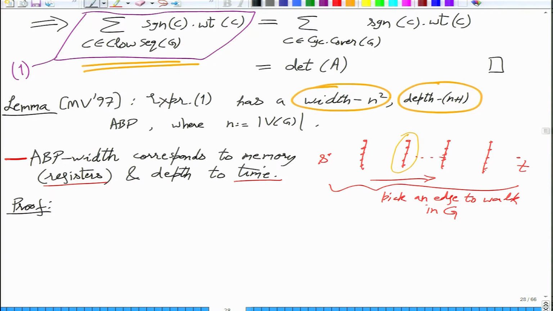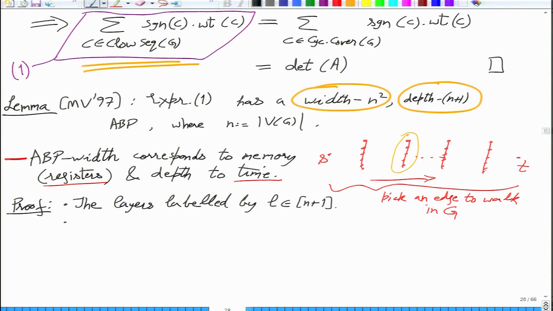Right, so the way we will do this is we'll have layers labeled by L varying from 1 to n plus 1.